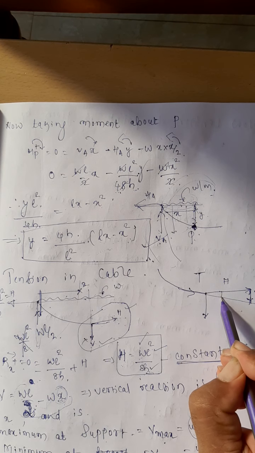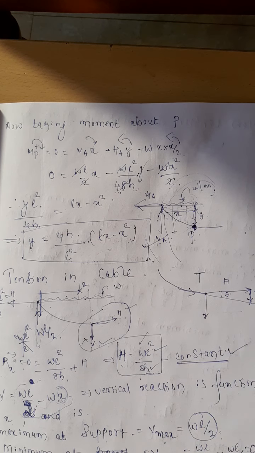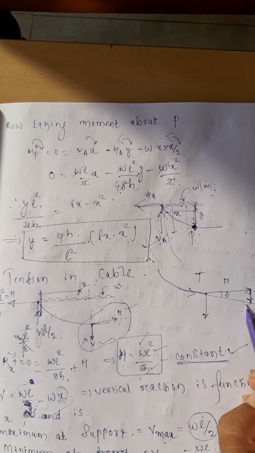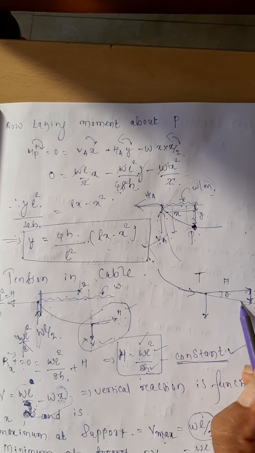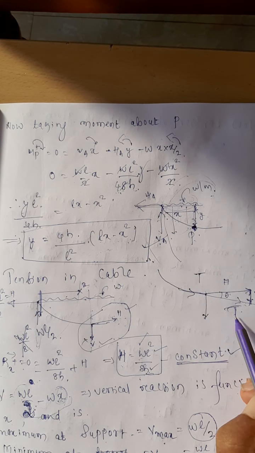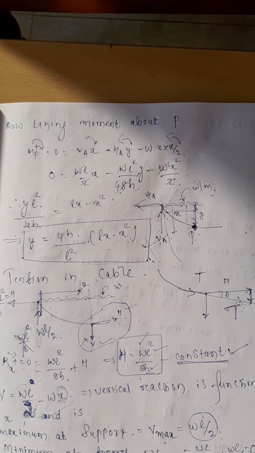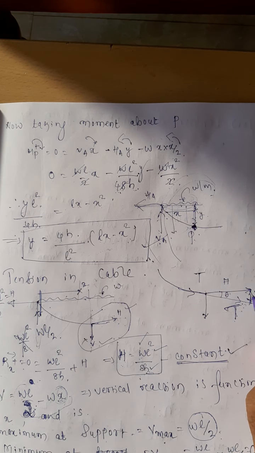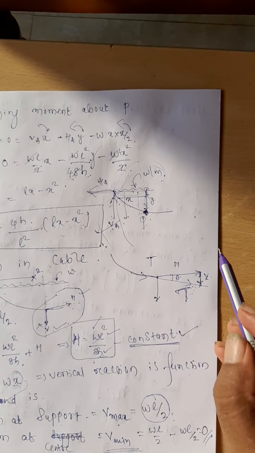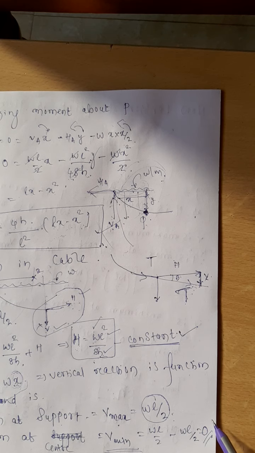If the angle made by the tangent with the horizontal is theta, can you calculate it or not? Like the resultant force, that is nothing but your tension. Tension will always act along the tangent. And that tension is given by, from the figure, square root of V square plus H square.